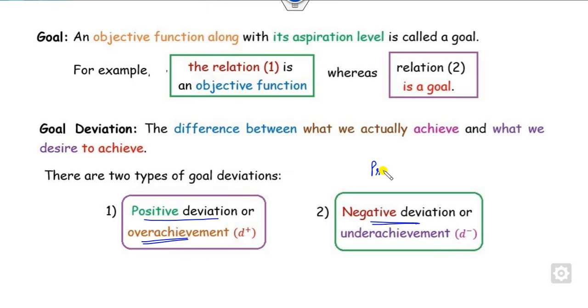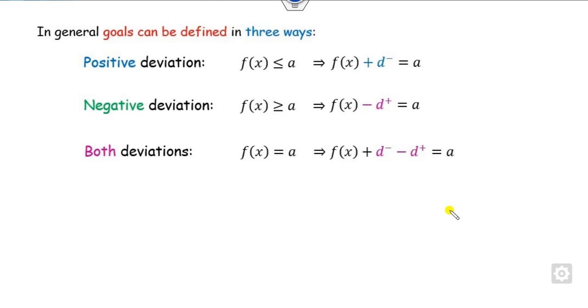For example, if your profit target is 40,000, you may be unable to reach 40,000, which is underachievement, or you may achieve more than 40,000, which is overachievement. Our target is to balance this. D positive is the overachievement and D negative is the underachievement.